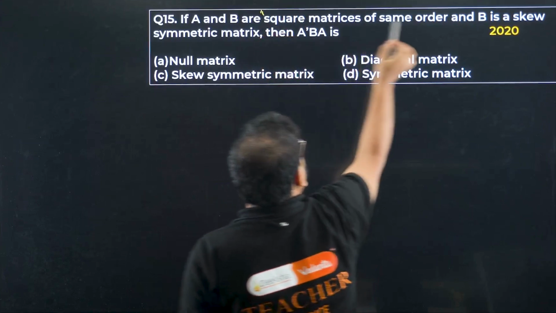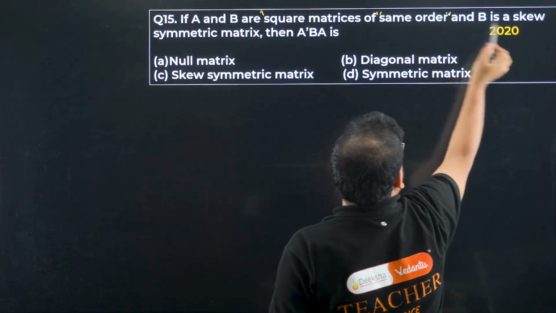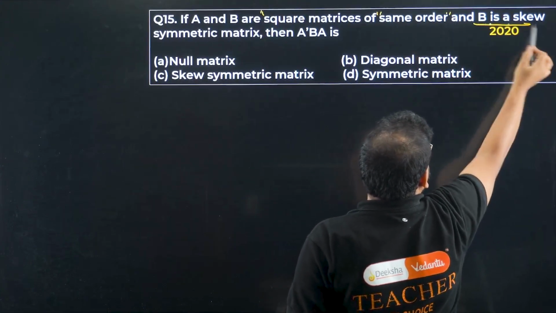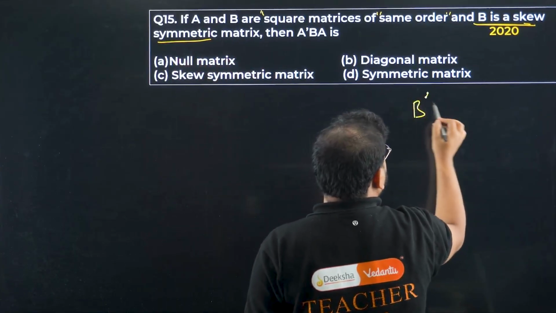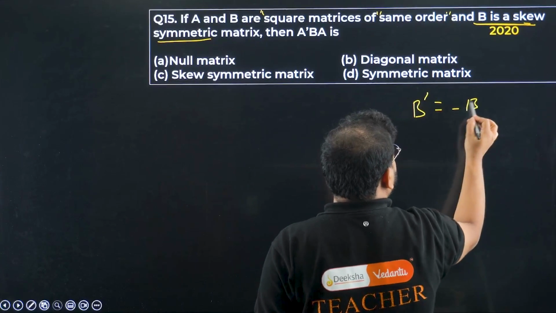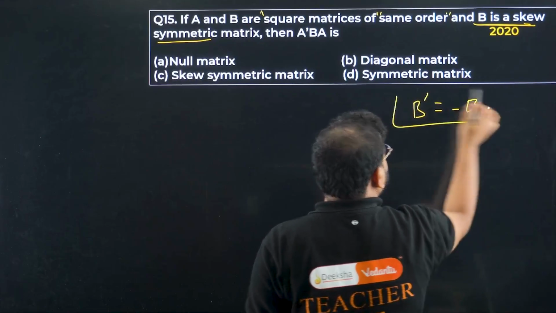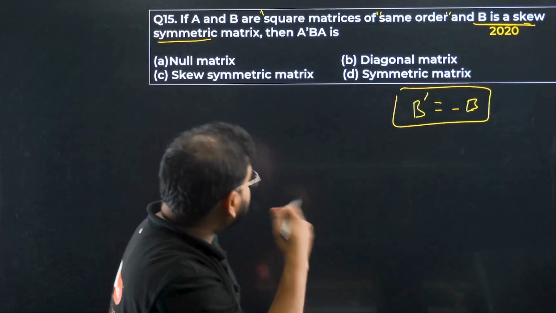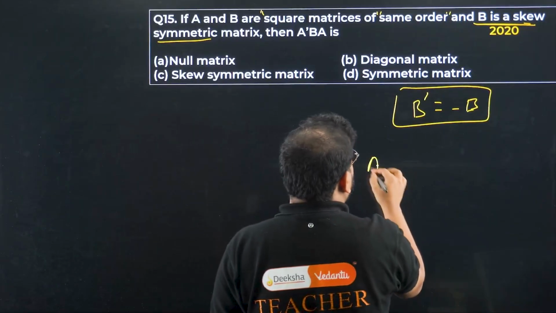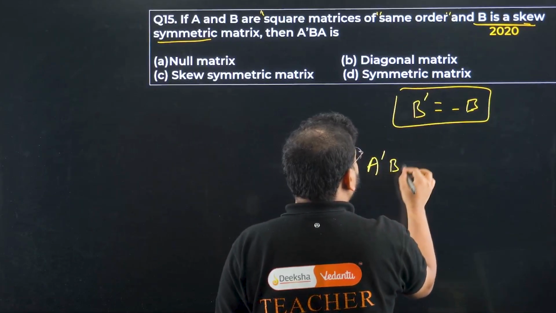Square matrix, same order, and B is skew symmetric. What it means is B dash is minus B. That's the definition of a skew symmetric matrix, sir. B dash is minus B. What are they asking? A dash B A is what?